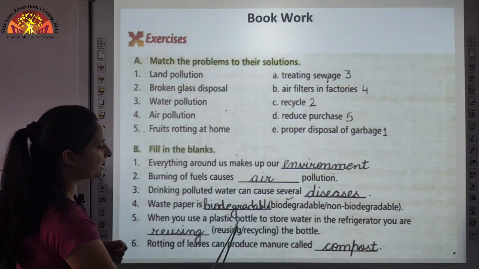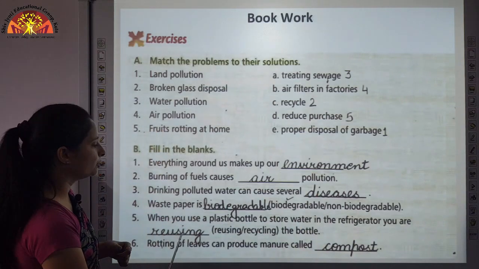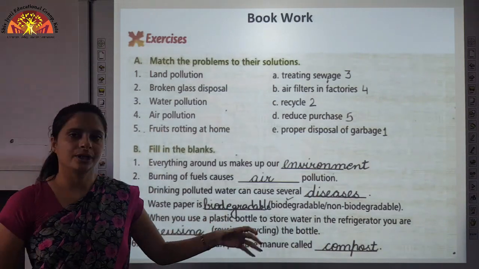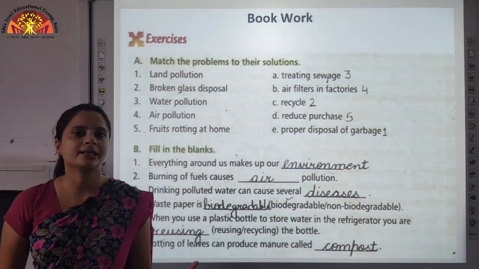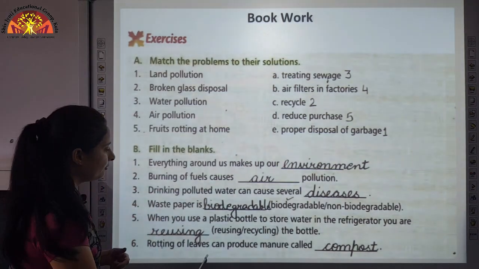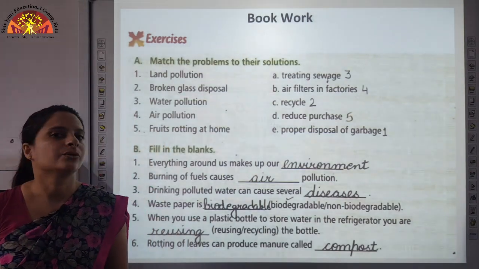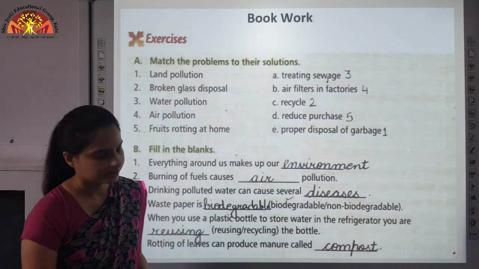When you use a plastic bottle to store water in the refrigerator, you are reusing. Obviously, if you are storing water in a plastic bottle, then you refill it again for use. So you are reusing that. Rotting of leaves can produce manure called compost, which we read is how you can recycle biodegradable waste.